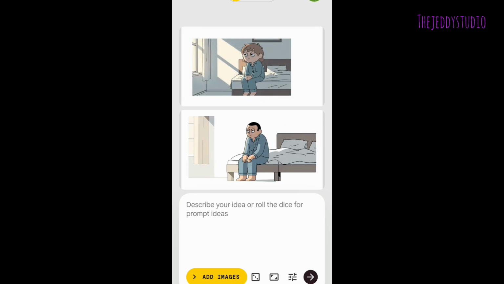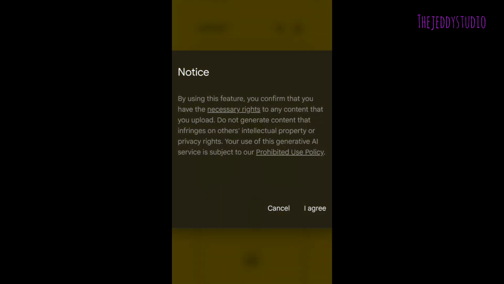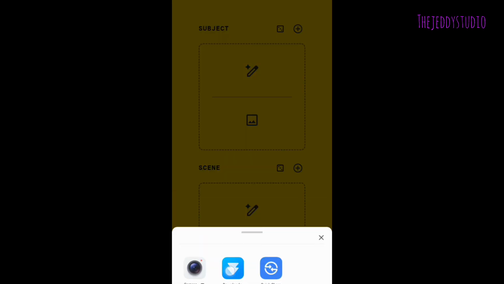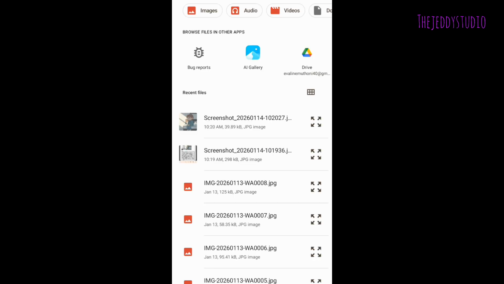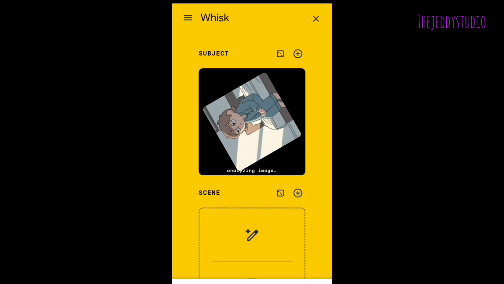Click on add images, the add image icon here. Add images, and you can see subject. Click on upload. You can see allow everything, and then click on downloads and select the image you want to use as the reference. This is what you should do so that you can have consistent characters, okay?